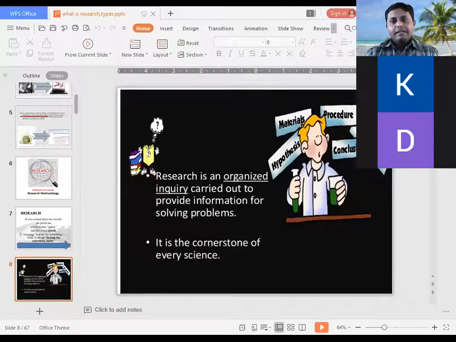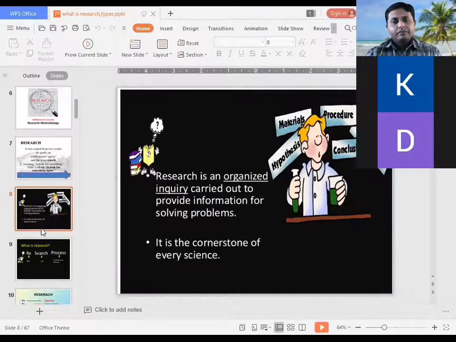So research is an organized inquiry carried out to provide information for solving problems. It is a cornerstone of every science. See the underlined words, organized inquiry.